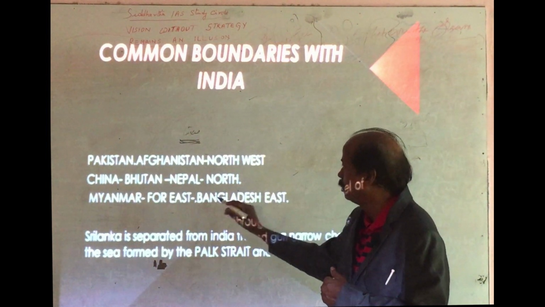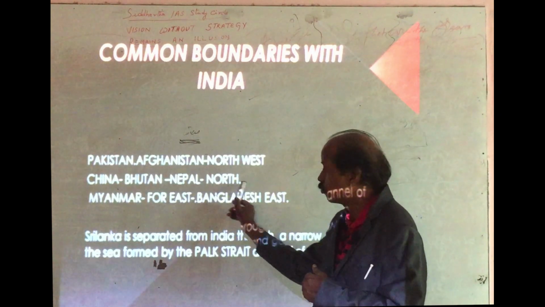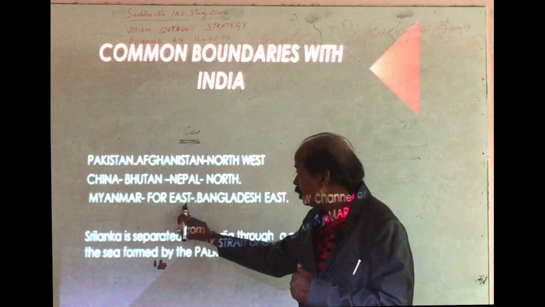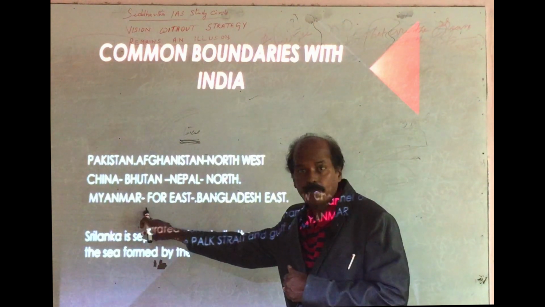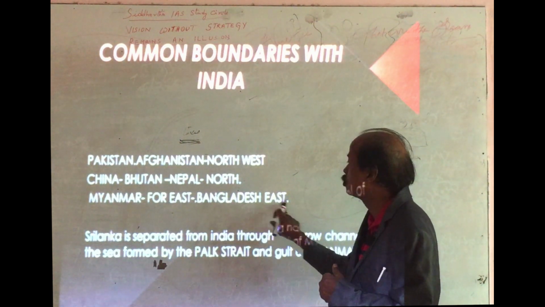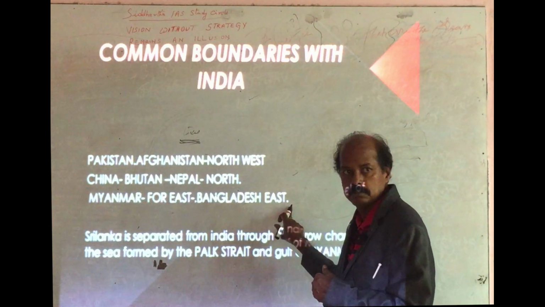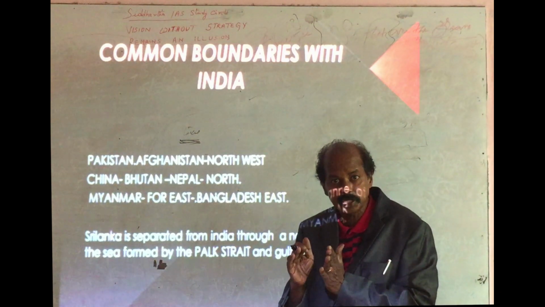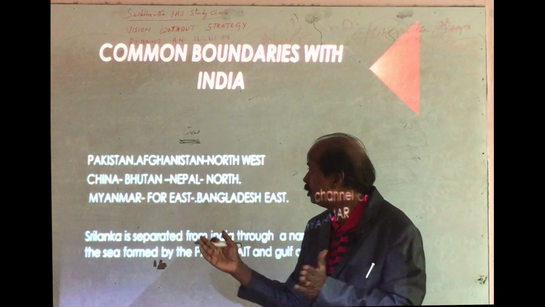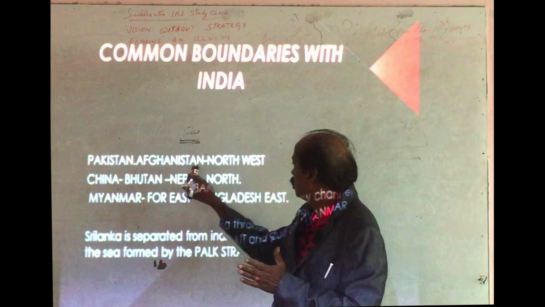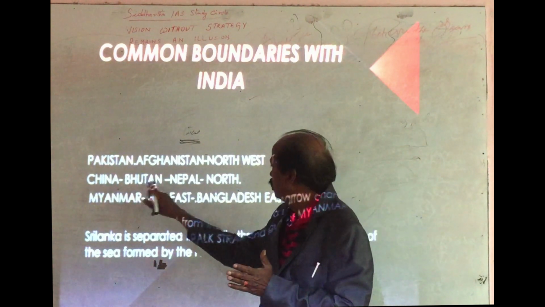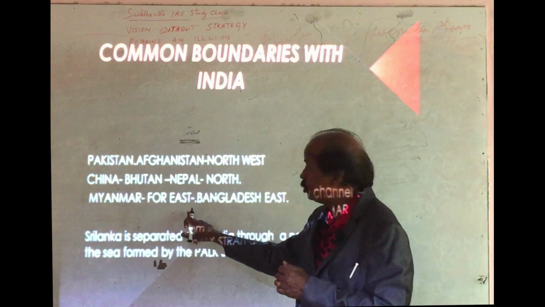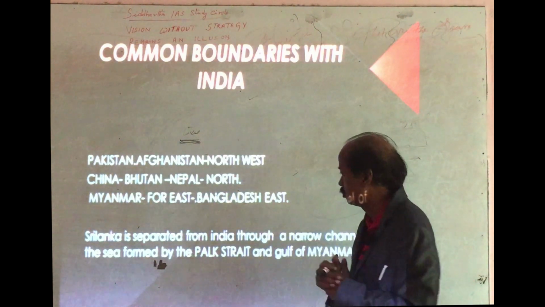On the northern side, China, Bhutan, and Nepal are located. And in the far east, Myanmar is located. And on the east, Bangladesh is located. In that way, India shares common boundaries: Pakistan in the northwest, China, Bhutan, Nepal in the north, Myanmar in the far east, Bangladesh in the east.